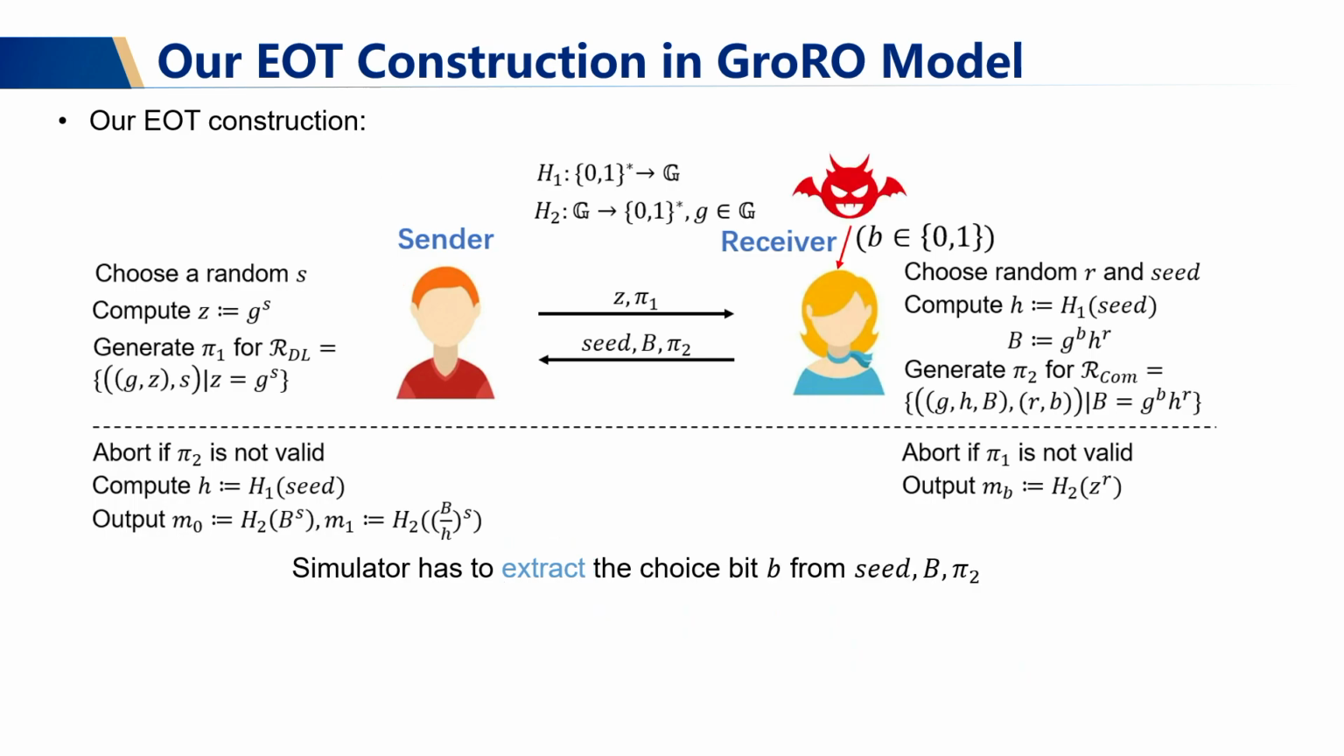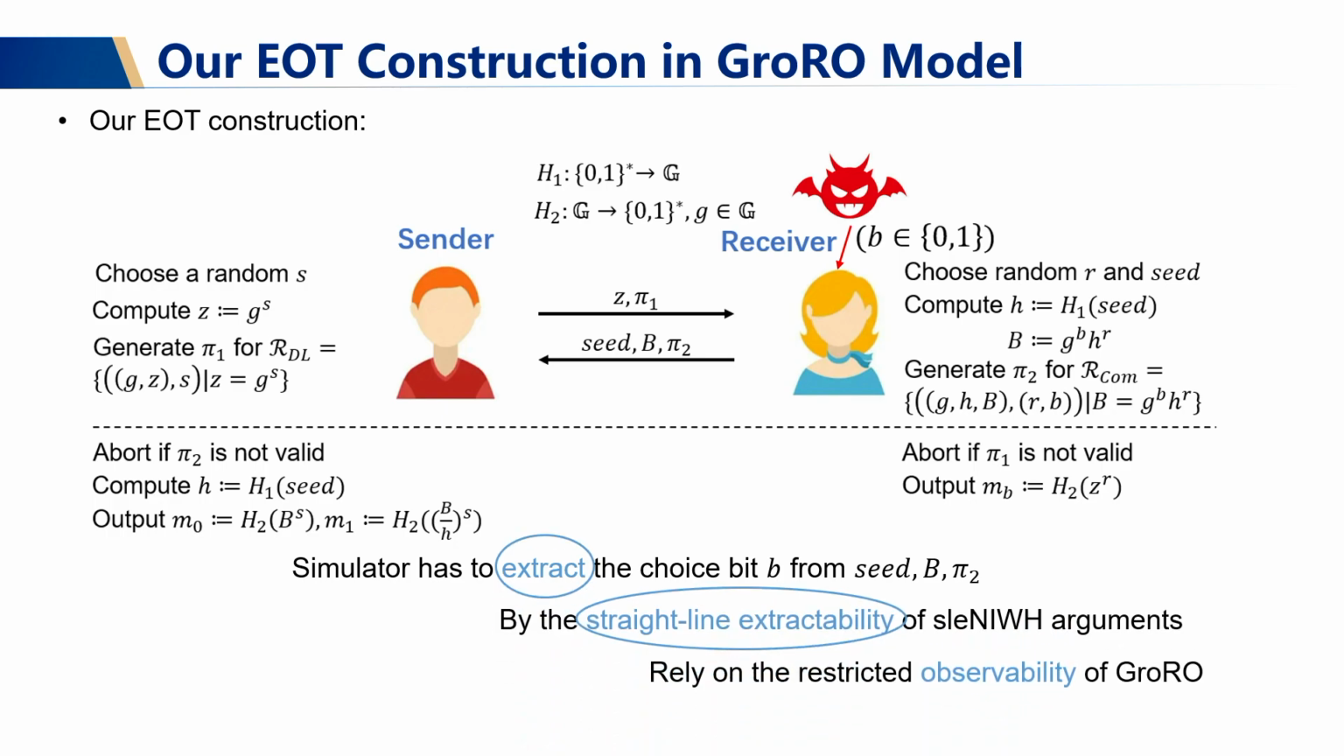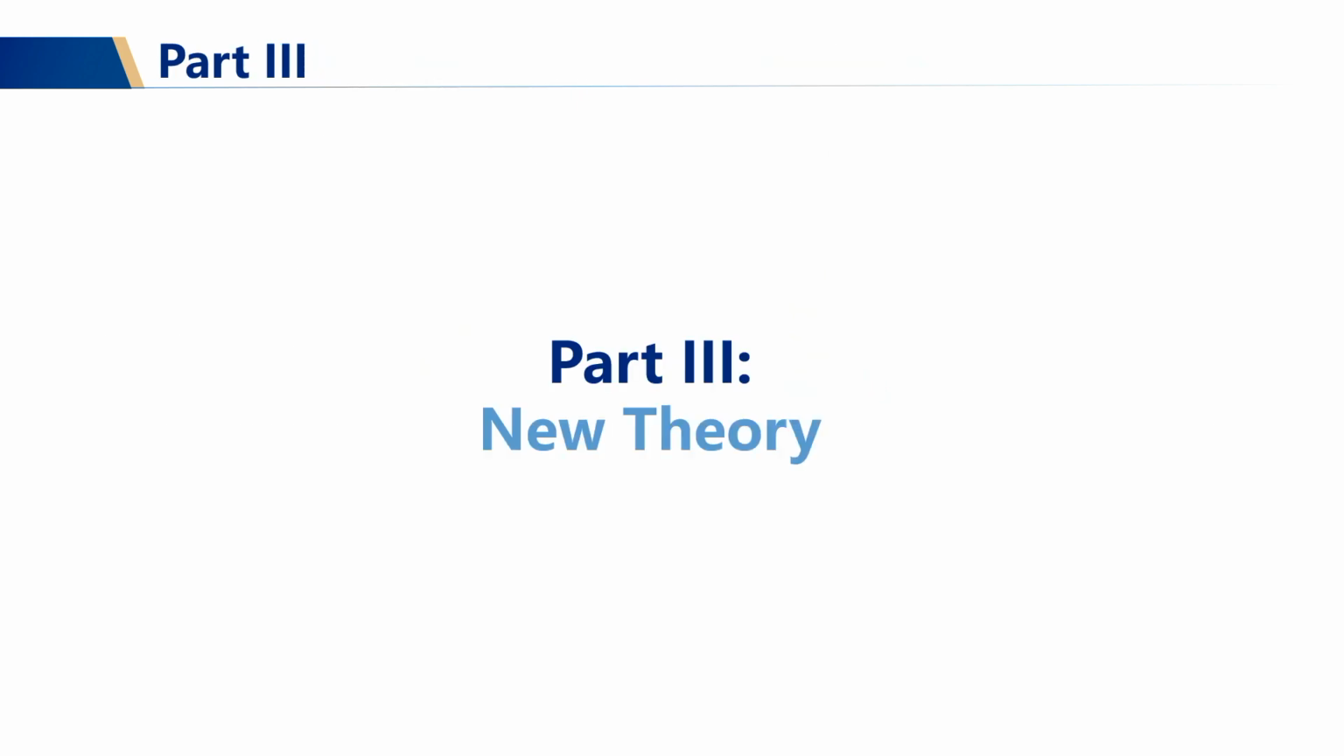And when we turn to the case where the receiver gets corrupted, the situation is quite similar. In this case, the simulator has to simulate the honest sender and has to extract the receiver's choice bit from the receiver's messages. And the security analysis is quite similar to the previous case, and that's how we accomplish the security analysis of this protocol. And finally, we arrive at part 3, new theory.